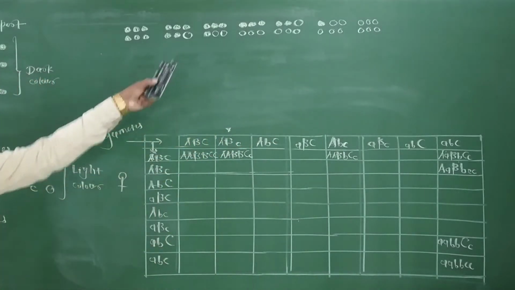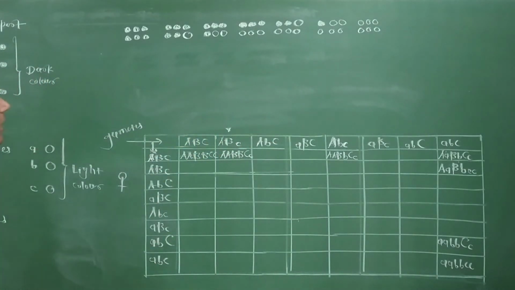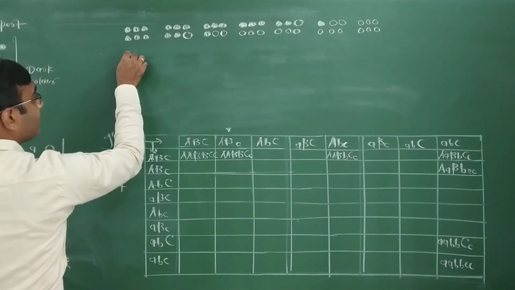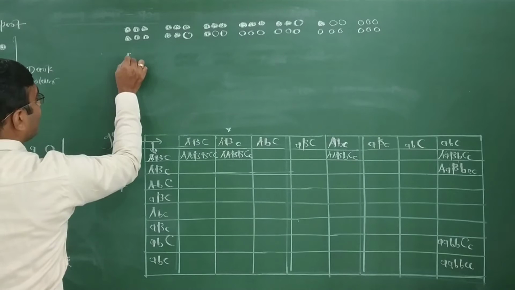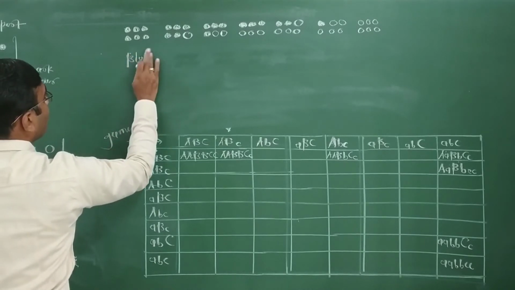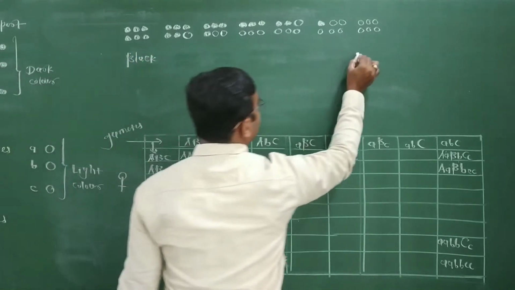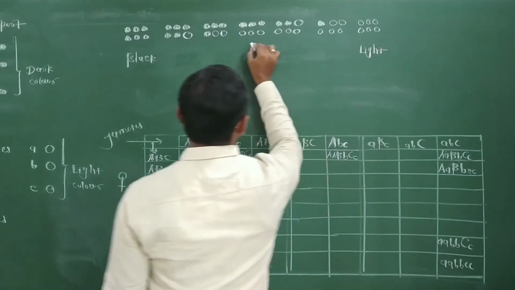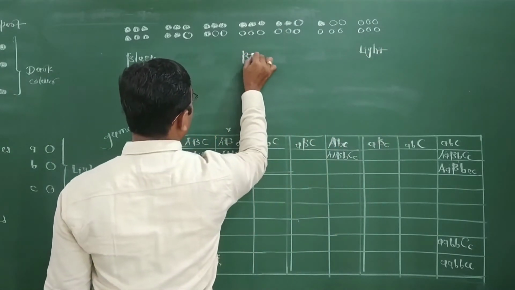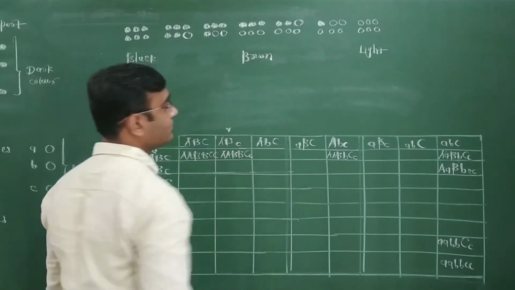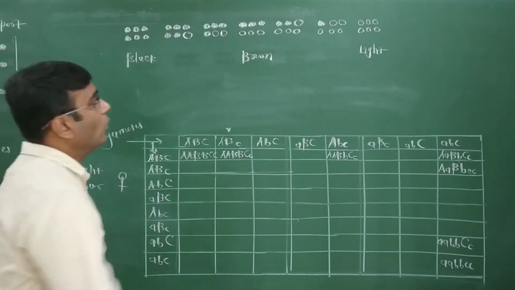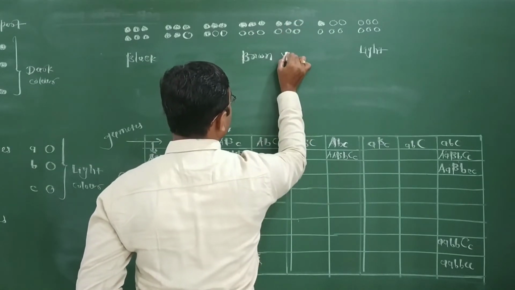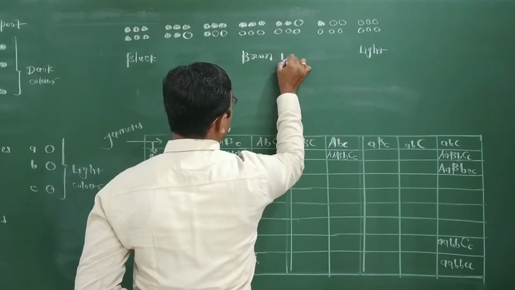Every genotype represents a degree of phenotype. This is genotype. Now phenotype. Which phenotype here? Pure black. This is pure light, white. Three capital, three small: pure brown, meaning mulatto. Brown. Okay, the degree of dark genes decreases, so that is light brown.